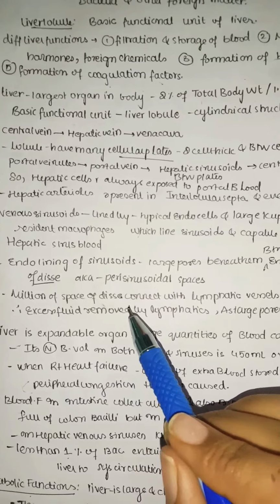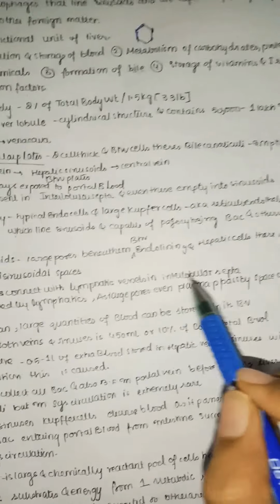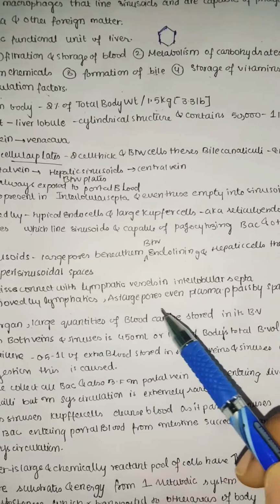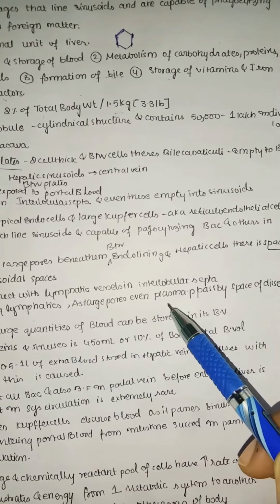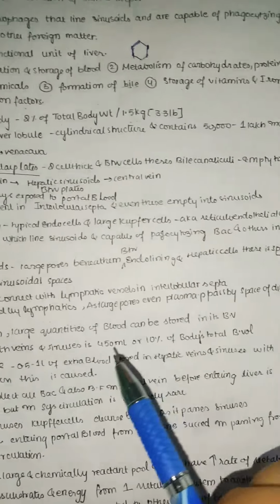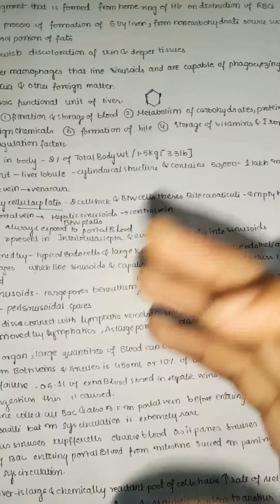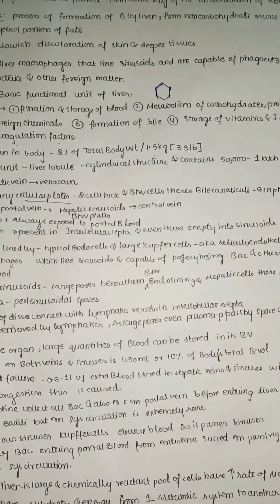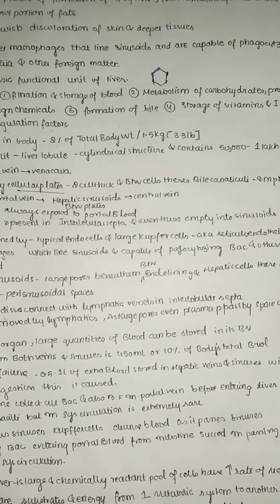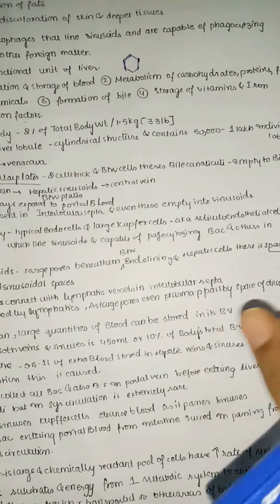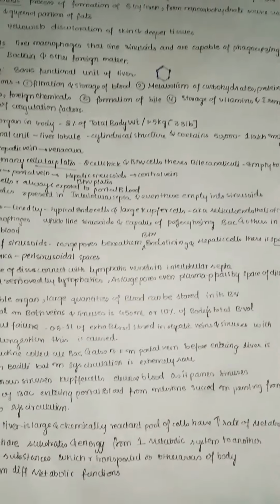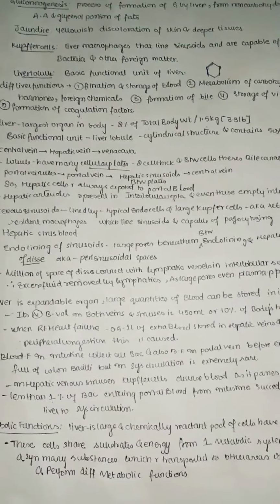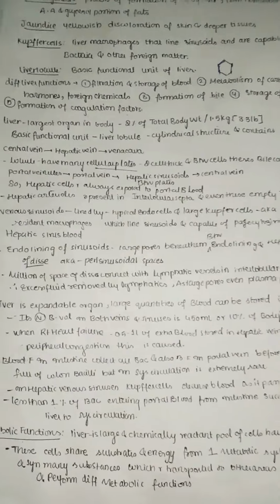Millions of spaces of Disse connect with lymphatic vessels in the interlobular septa. Therefore excess fluid is removed by the lymphatics. Because of the large pores, even plasma can pass into the space of Disse. The problem is that this space is very big and the endothelial lining of the liver sinusoid is so porous that even plasma proteins can enter the space of Disse. If there is a lot of fluid, it may lead to edema. To prevent that, we have many lymphatics which drain this fluid away into the veins.